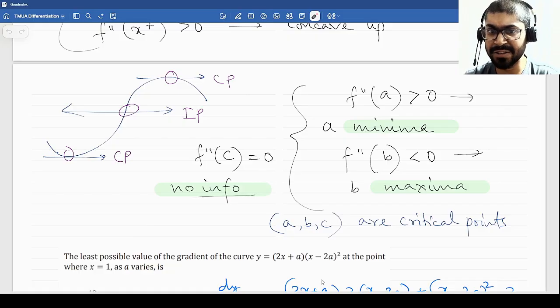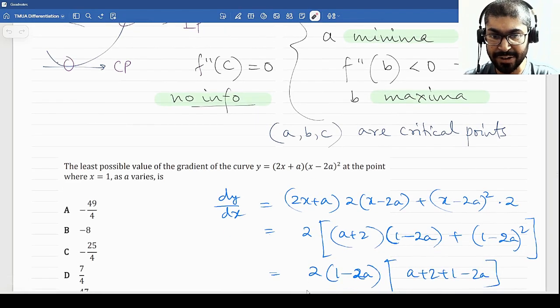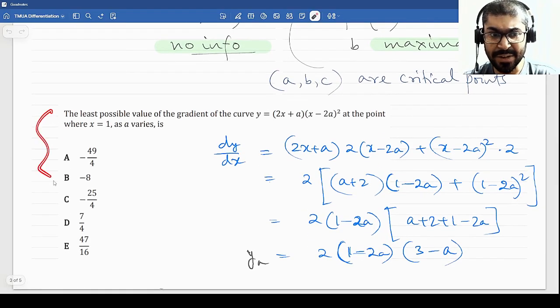A quick look at a few problems and then we can end this section. I can see that the video is getting longer, but hey, I'm fitting the entirety of differential calculus in one video. Please forgive me for making the video a bit longer. Alright, let's go. This is a question from the TMUA exam itself. I don't remember which year exactly, but anyway, let's look into it.